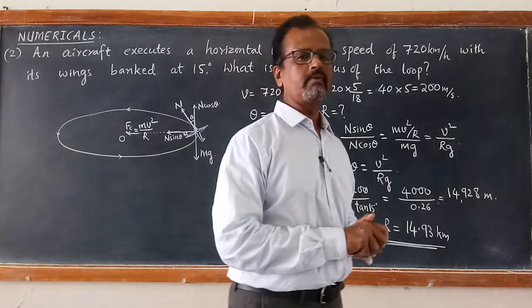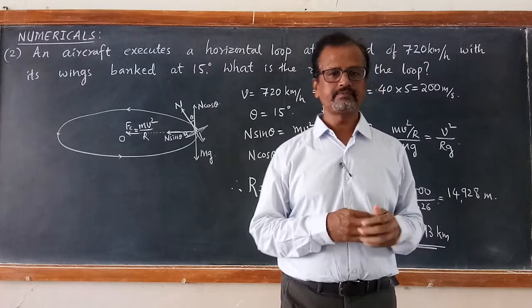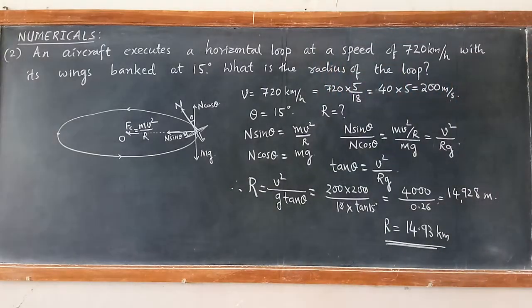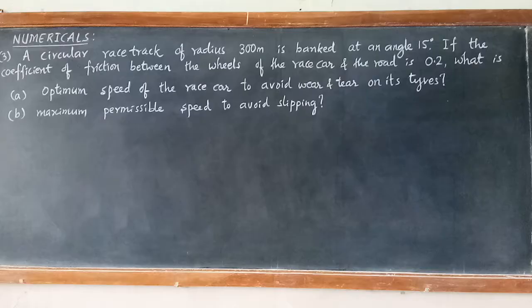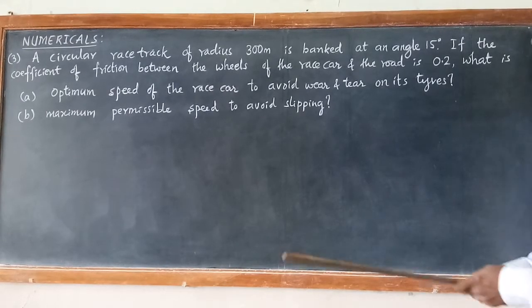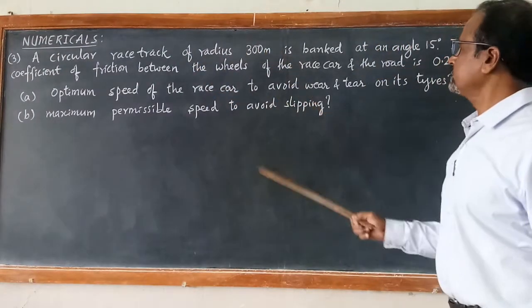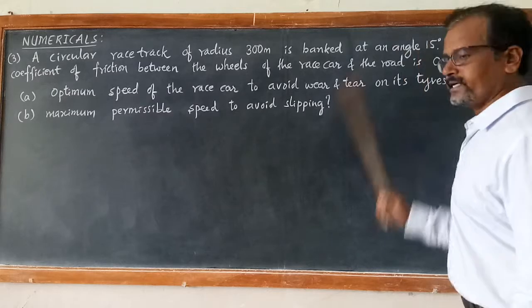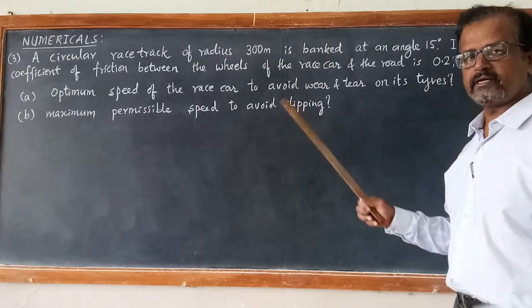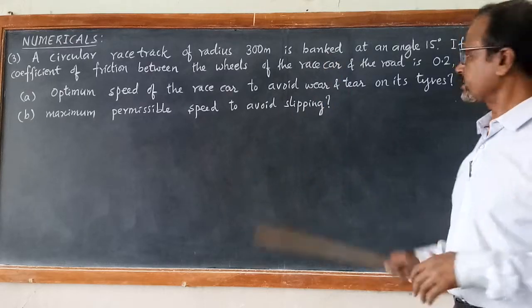Let us solve one more interesting problem on a vehicle moving on a banked road. A circular race track of radius 300 meter is banked at an angle of 15 degrees. The angle of banking of the race track is 15 degrees.